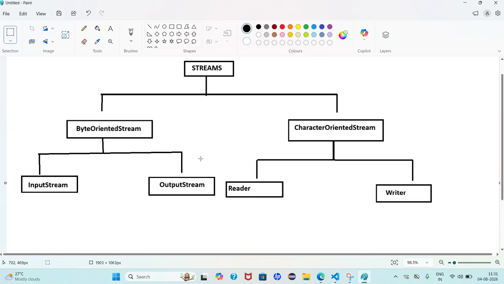What is meant by a byte oriented stream? It is able to carry data in continuous flow from input device to Java application and Java application to output devices, in the form of bytes. In that, again two types: InputStream and OutputStream. A character oriented stream is able to carry data in the form of characters. Any doubts in this concept?